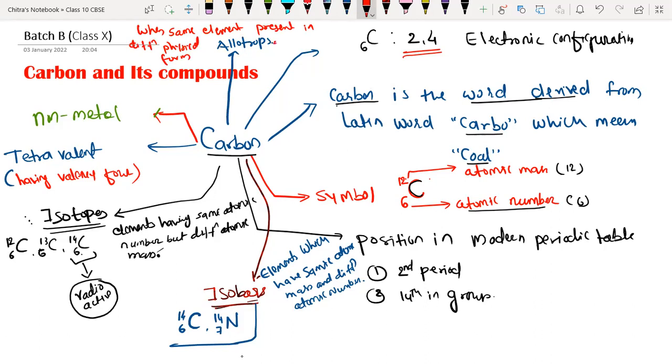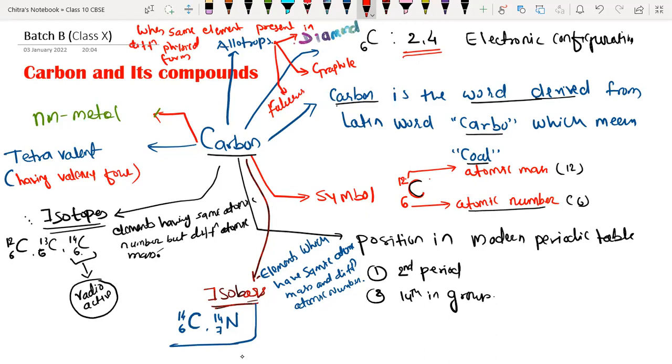One is called diamond, another is graphite, and the third one is Buckminster Fullerene, also called buckyball.